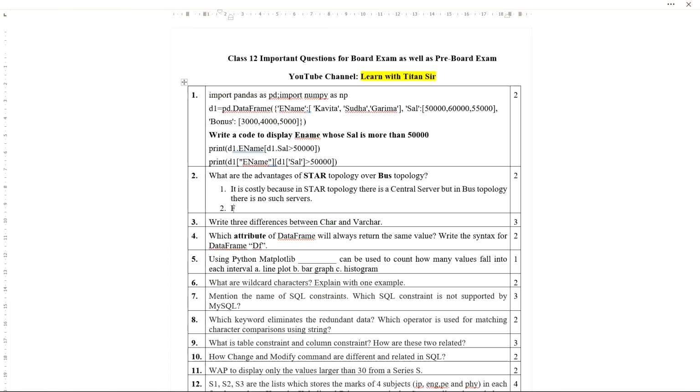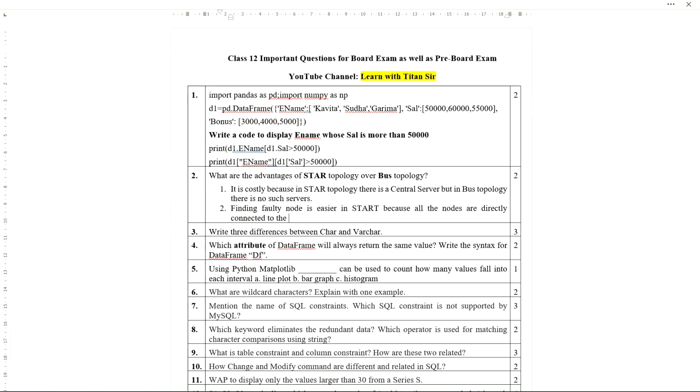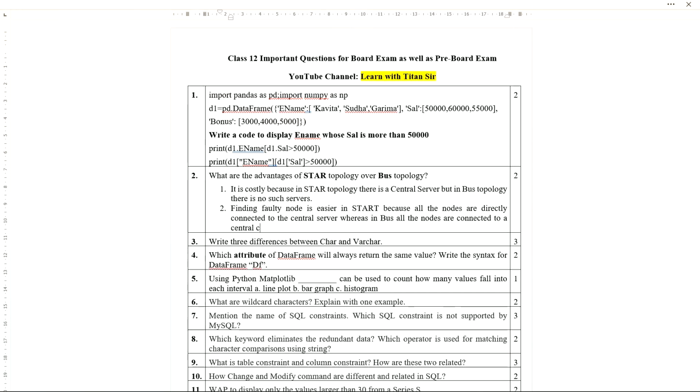Now the next point we need to write. Another one we can write is fault diagnosis, or you can write finding a faulty node is easier in star, because all the nodes are directly connected to the central server, whereas in bus topology all the nodes are connected to a central cable. So like this you can write down the answer.